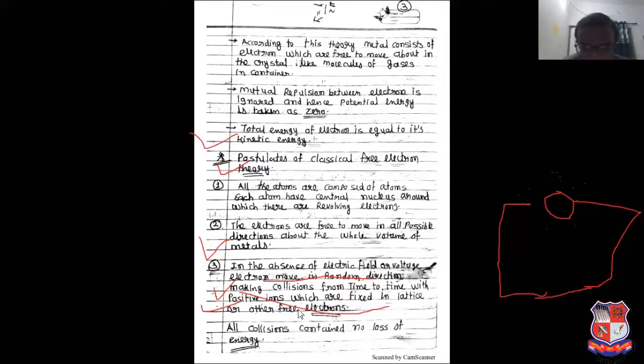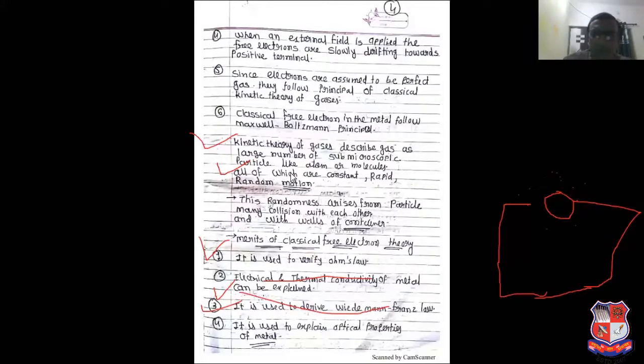In the absence of an electric field or voltage, electrons move in random directions, making collisions from time to time with positive ions which are fixed in the lattice, or on the other side of the electron. All collisions involve no loss of energy. See, this is the assumption. यहाँ पे इलेक्ट्रॉन की ये पॉजिटिव आयन के साथ जो अट्रैक्शन हो रही है उसमें कोई एनर्जी लूज नहीं होती है, वो ये क्लासिकल फ्री इलेक्ट्रॉन थियरी बताता है. It is purely based on assumption. It is not 100% right. So it is a possibility.